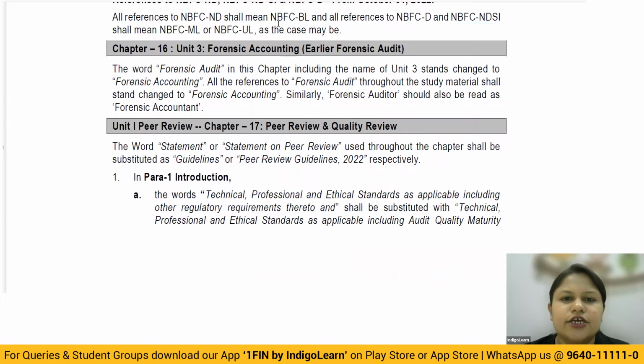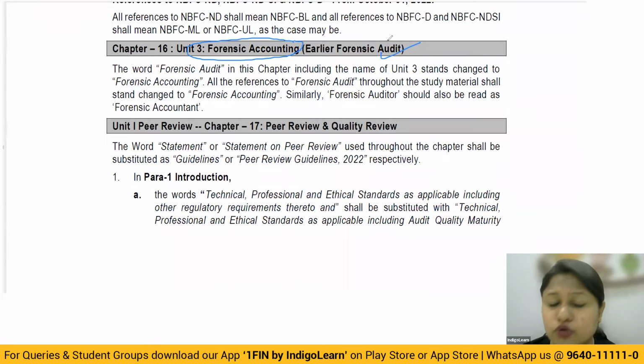Okay, then. Unit 3, if you look at forensic accounting: the forensic audit earlier is now called forensic accounting. So here in examination, why it is important, I'll tell you. Suppose in the exam they ask you what is the scope of forensic audit or the duty or the objective of the forensic audit. Now the word that will be used is: what is the objective or what is the scope of forensic accounting. So don't get carried away.